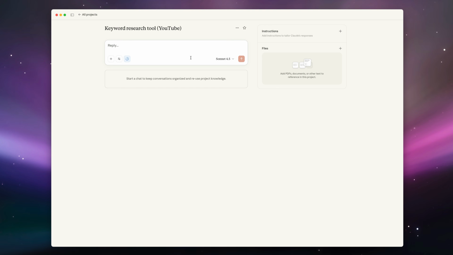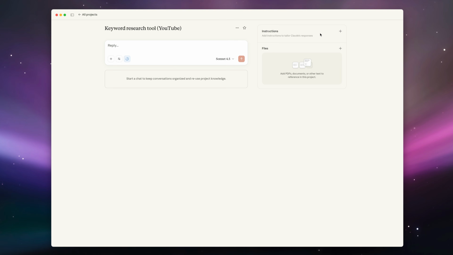Now over here, you'll see your typical chatbot window, and you'll see the different models you can select from. I'm just going to do Sonnet 4.5, but here you can see instructions and files. Files are basically documents or things you want Claude to reference or to know about your brand, but even that doesn't totally matter right now. What really matters is the instructions section.